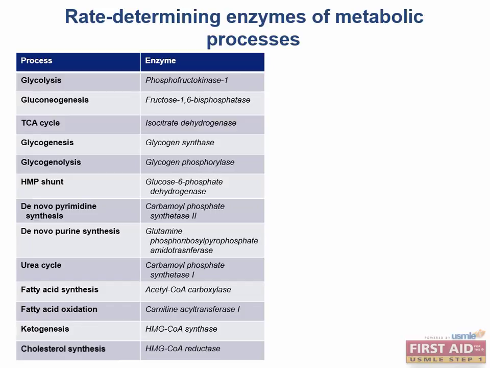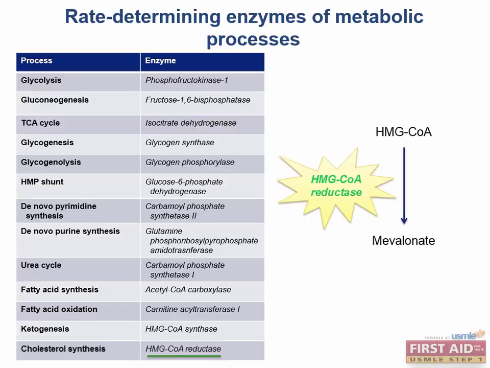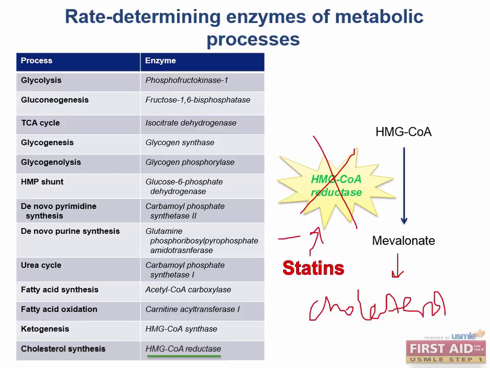It'll definitely help you on your test to know which enzyme is rate-limiting for each process, and how the enzyme is regulated. For example, HMG-CoA reductase is the rate-limiting step in cholesterol synthesis. HMG-CoA reductase converts HMG-CoA to mevalonate, which eventually gets turned into cholesterol. Do you remember which class of drugs inhibits this enzyme? It's the statins, which are used to treat hypercholesterolemia. The statins inhibit the rate-limiting step for cholesterol synthesis.